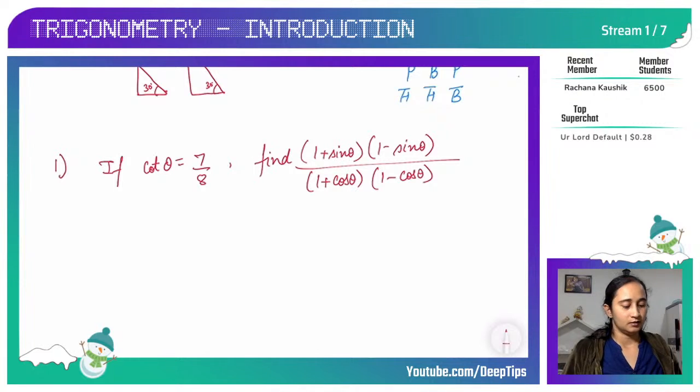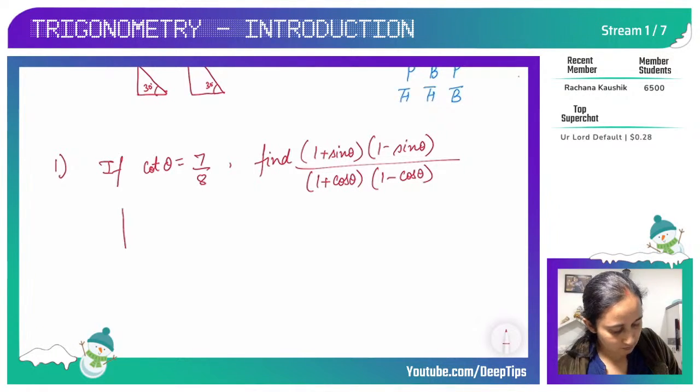Okay, so if you look here in this question, they have given you the ratio cot theta. Okay, so let's draw a right angle triangle.